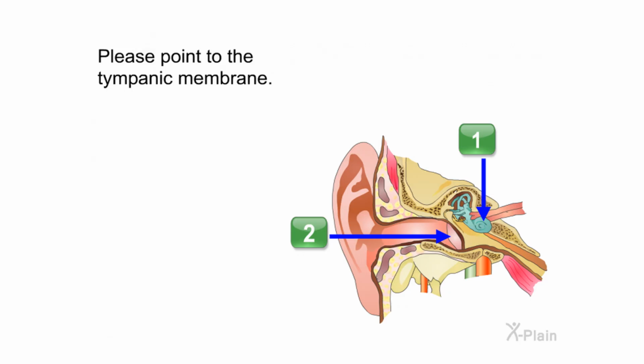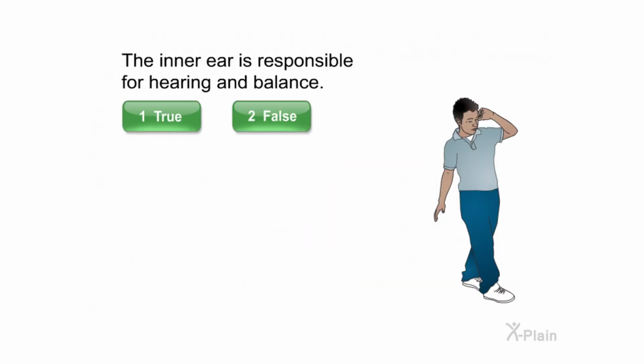Please point to the tympanic membrane. Choose one of the following options. Correct. The inner ear is responsible for hearing and balance. Select true or false. Correct.